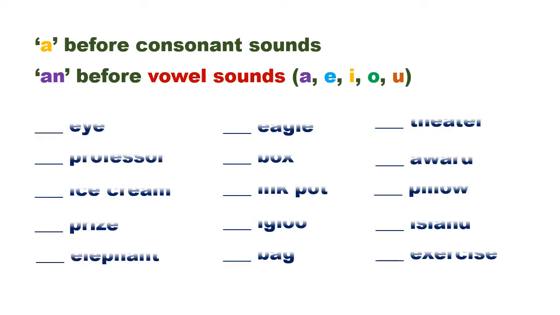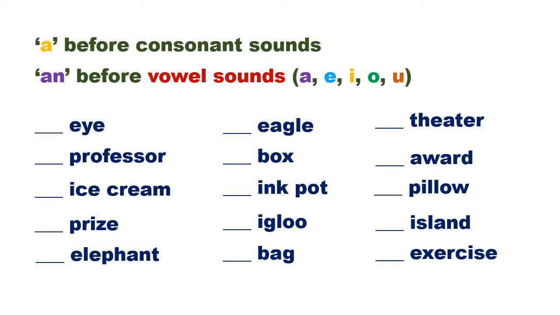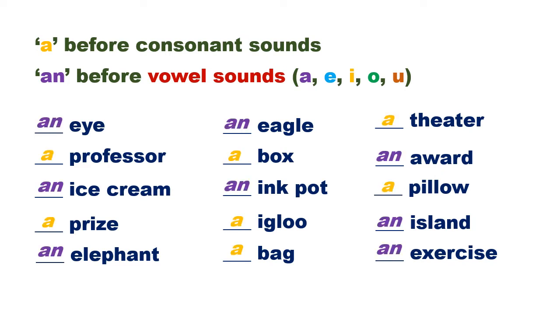I have some questions for you here. Pause the video. Take a few minutes to think which article, a or an, would come before the following nouns. Then resume the video and check the answers. So the answers are, that was easy, right? Now I have some more but a little tricky questions for you. Let's discuss that.